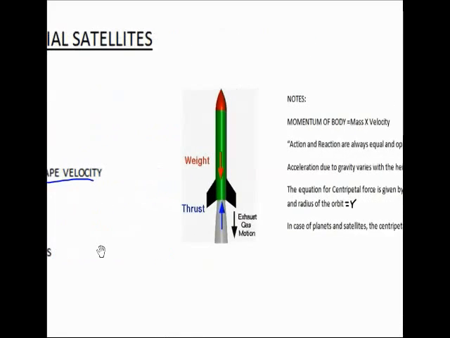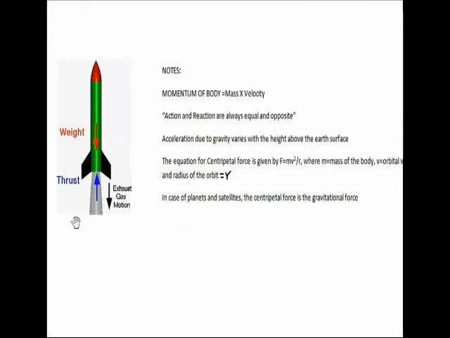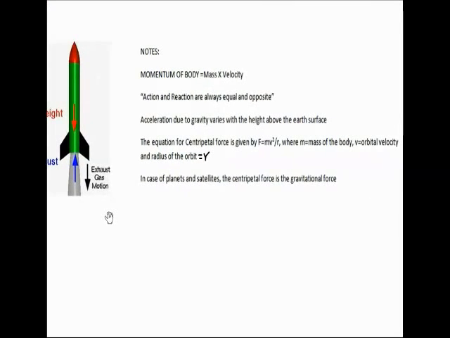Now, before that, it's important for us to recall and understand that the momentum of a body is equal to the product of the mass and the velocity. That is the first point. Second point is action and reaction are always equal and opposite. Newton's third law. Third thing, acceleration due to gravity varies with the height of the object above the earth's surface.